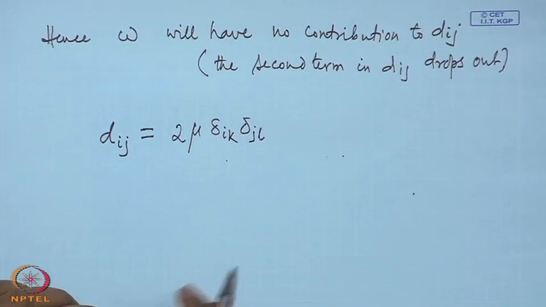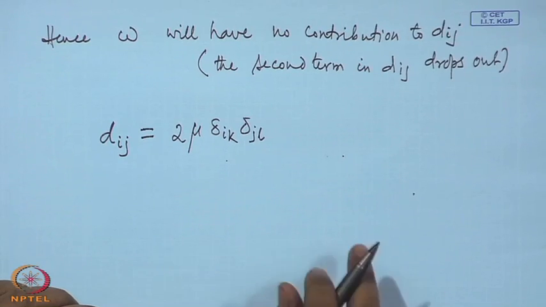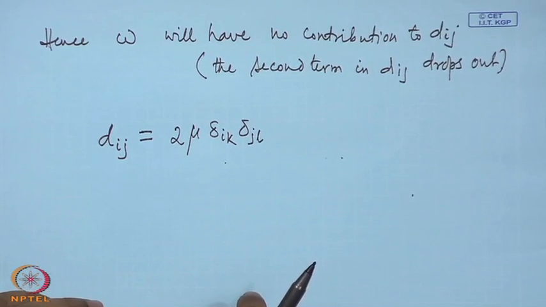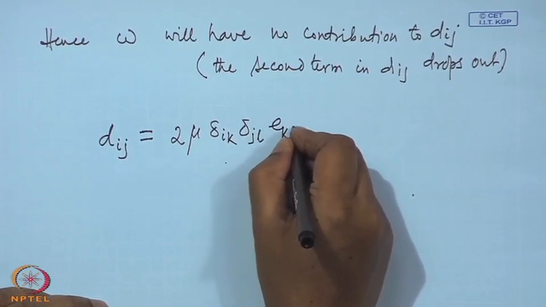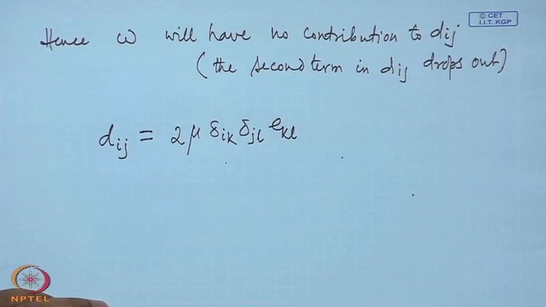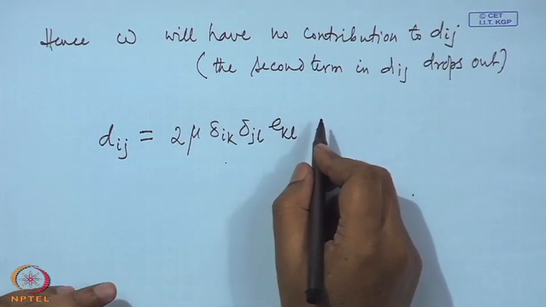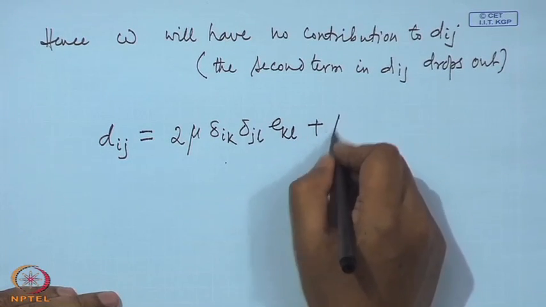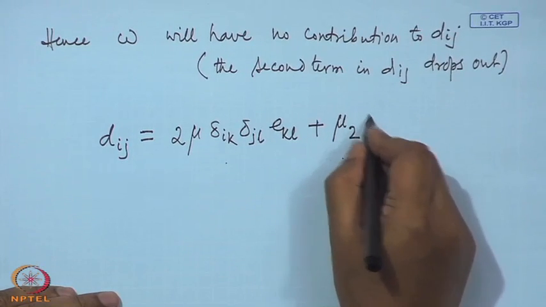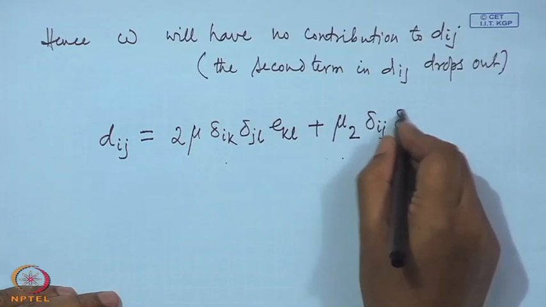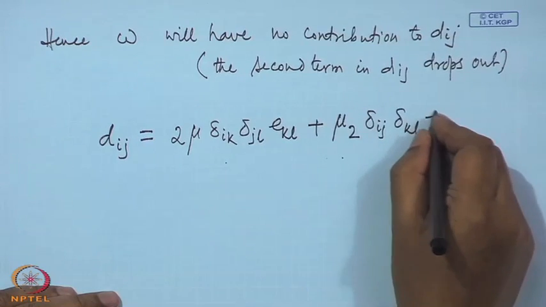No, there is e_kl also, no? Plus mu 2 delta_ij delta_kl e_kl.